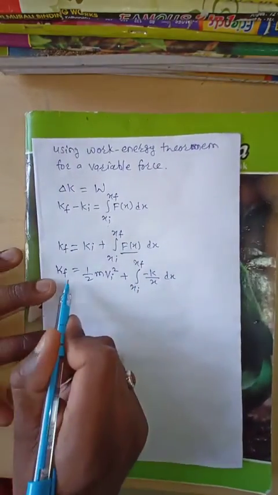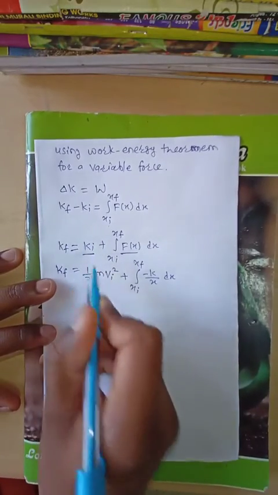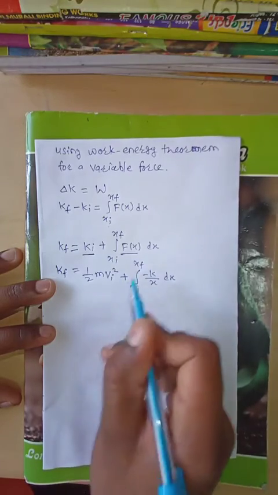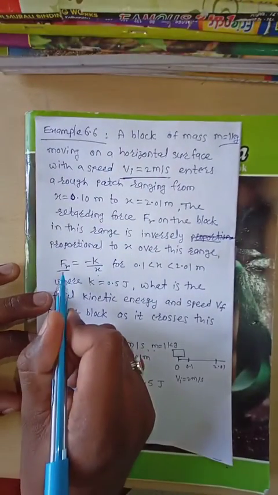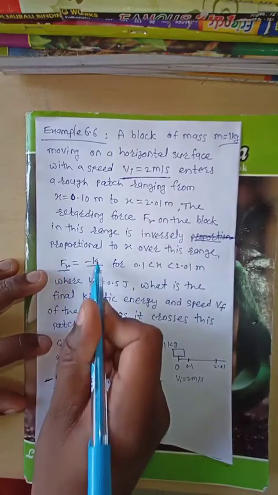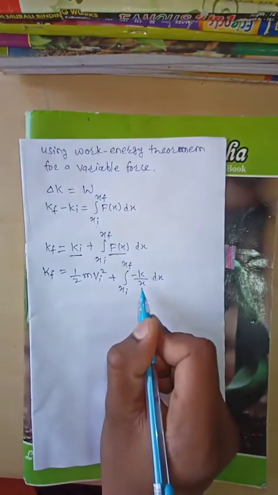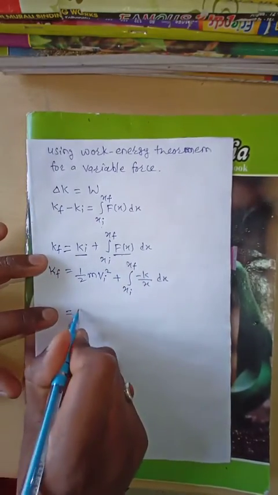So the final kinetic energy is half m v initial square plus the integration of minus k by x dx. In place of f(x) we write minus k by x into dx. We have to put in all the values.